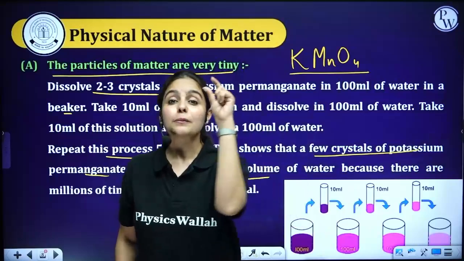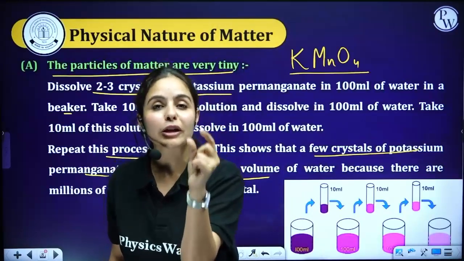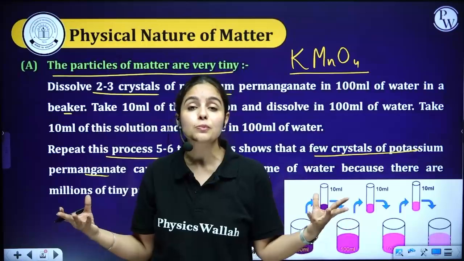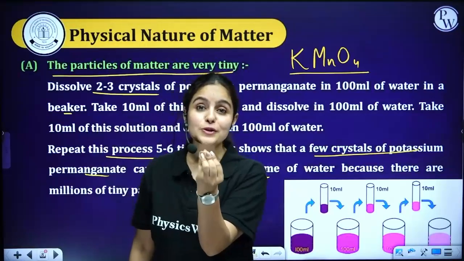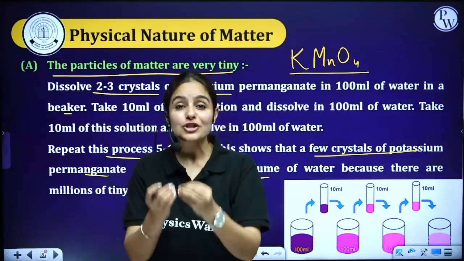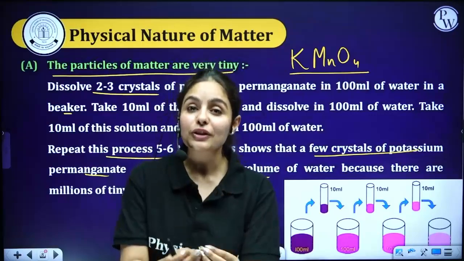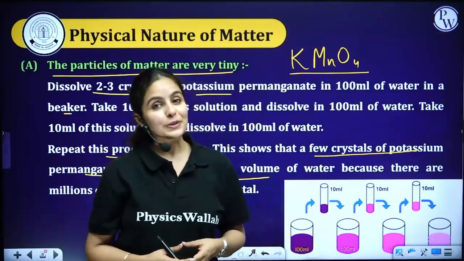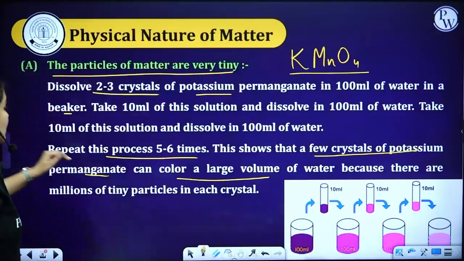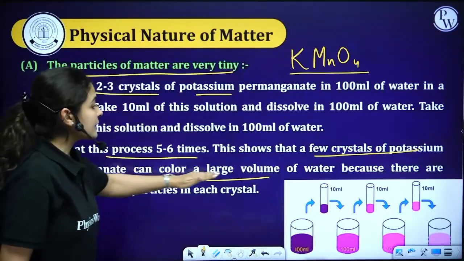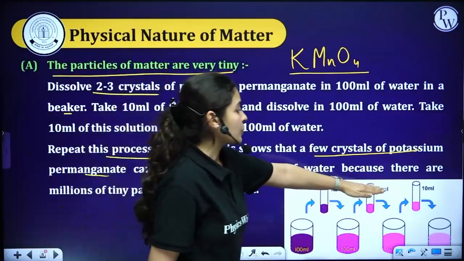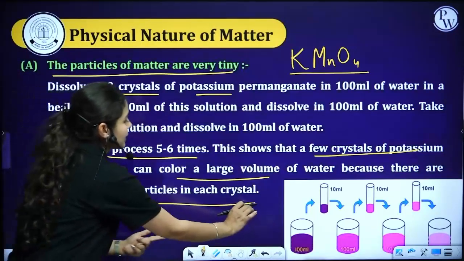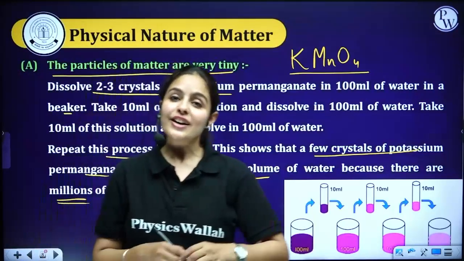That means that potassium permanganate is made up of tiny particles; a large number of particles were present in a few crystals of potassium permanganate, which has the ability to give color to n number of beakers. I hope you guys understood this part. So, potassium permanganate can color a large volume of water because there are millions of tiny particles present in each crystal.